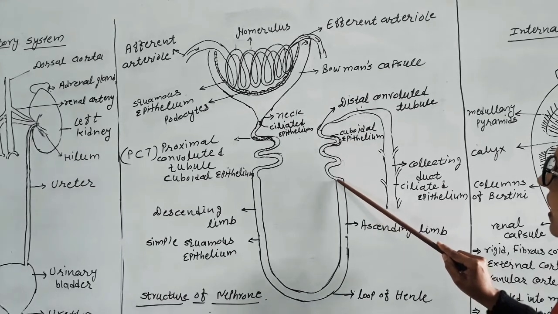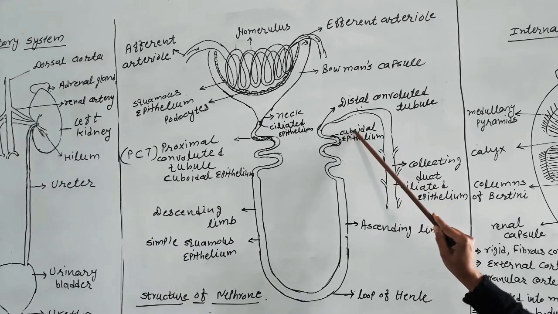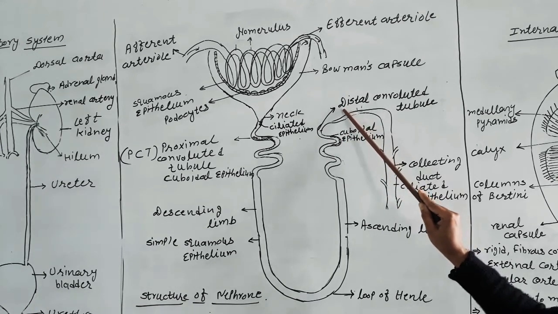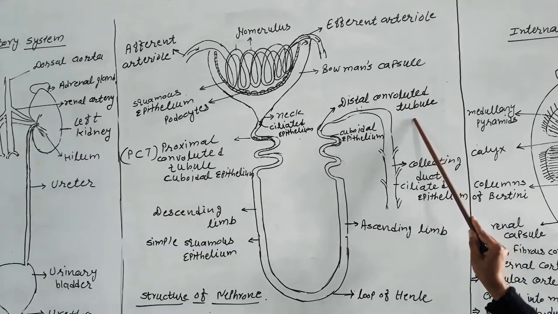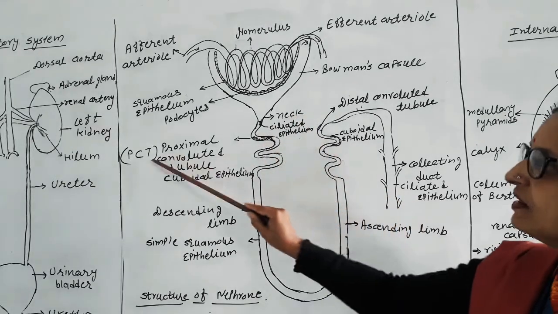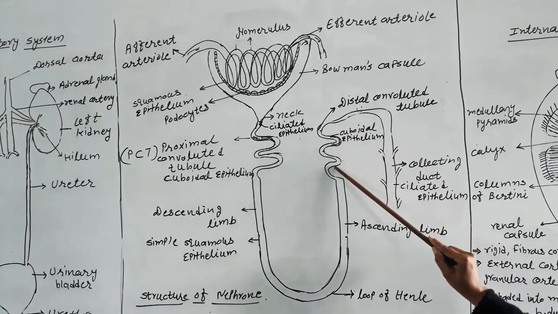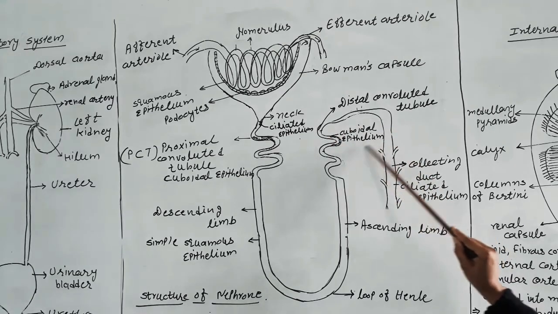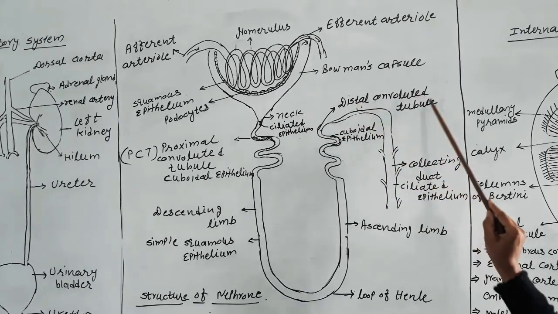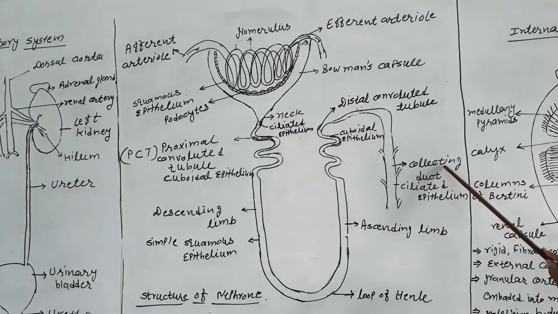From the ascending limb, again a convoluted part occurs, which is lined by cuboidal epithelium and called the distal convoluted tubule. Distal means far, proximal means near. So just near the neck is the proximal convoluted part. Far from the neck is the distal convoluted part, which is again surrounded by cuboidal epithelium. The distal convoluted tubule becomes flat and opens into the collecting duct. And the collecting duct is again lined with ciliated epithelium.